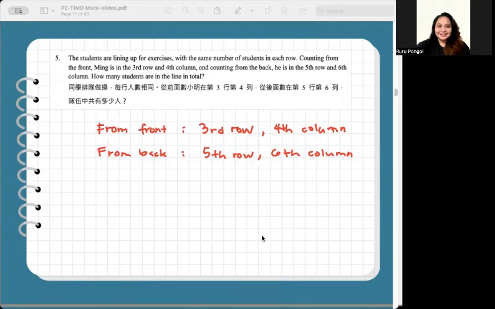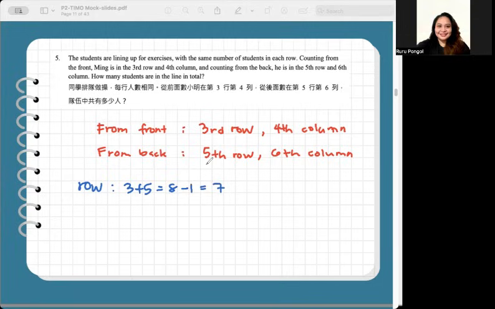That's Ming's position. Here on screen, we have listed that from the front, Ming is in the third row and fourth column. But if you check from the back, she is in the fifth row and sixth column. So the total number of rows, you can get by adding the front and the back positions and then subtracting 1. So for the rows, third and fifth, 3 plus 5, 8 minus 1, 7. Therefore, there are 7 rows.